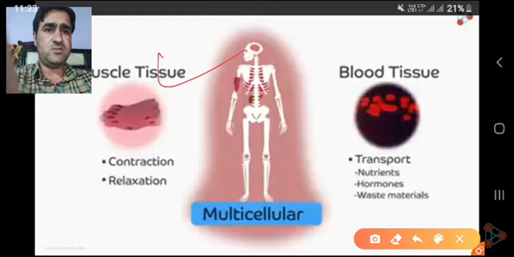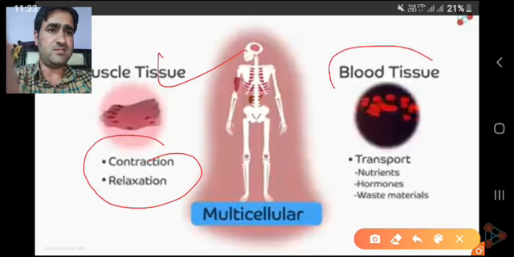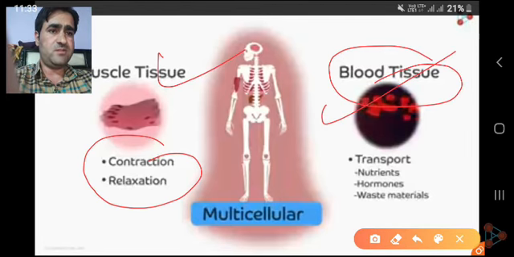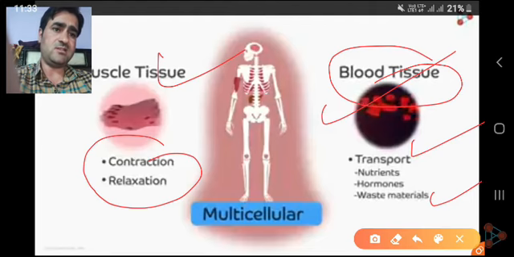Similarly, muscle tissue will help in contraction and relaxation, while blood is also a connective tissue. It will help in transport of nutrients, hormones and waste materials which are produced in the cells, and the blood will supply those nutrients, and in turn they will be removed out of the body during excretion.